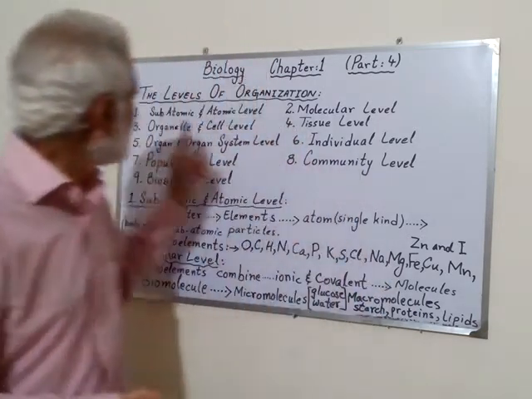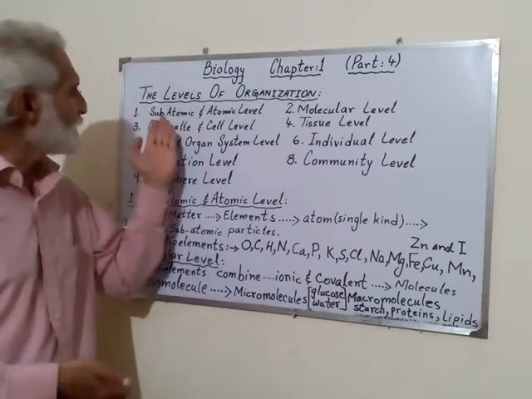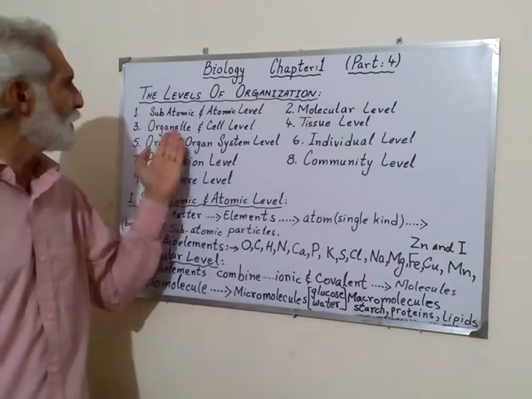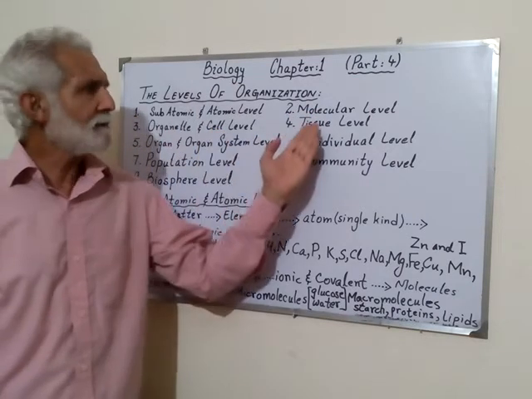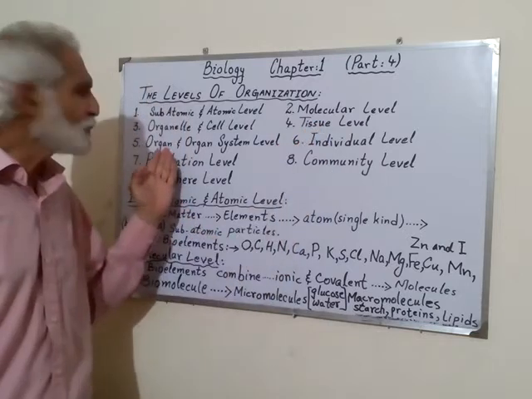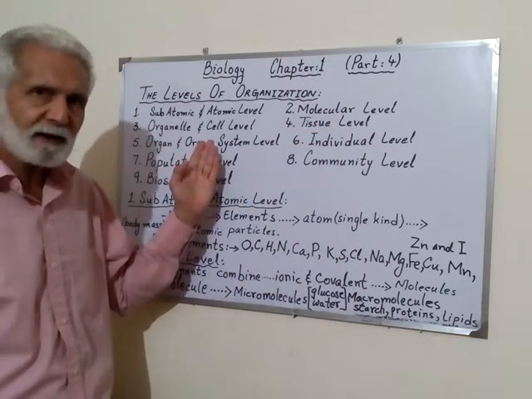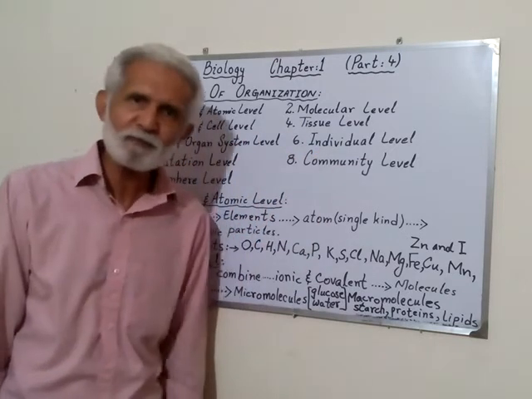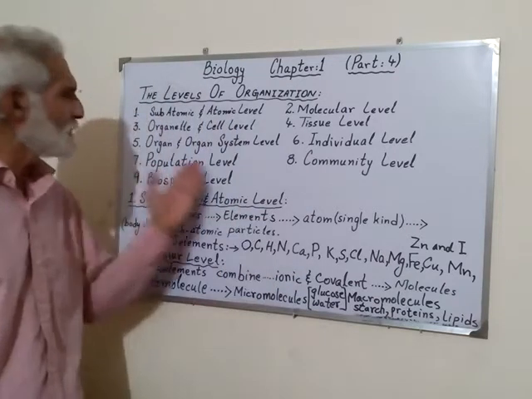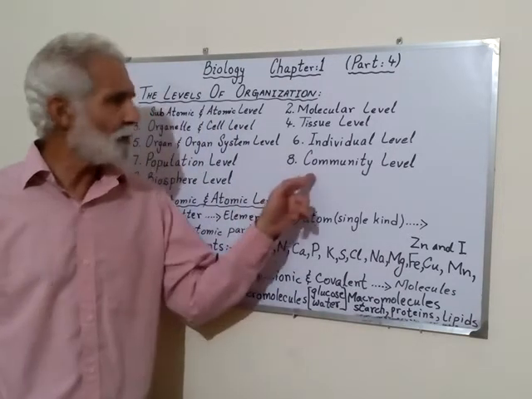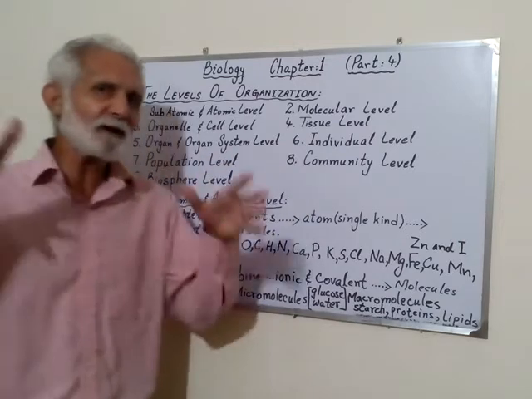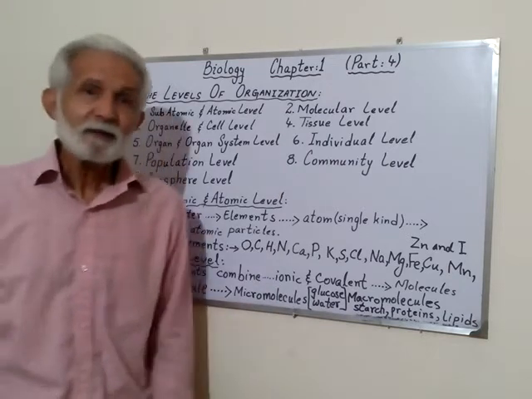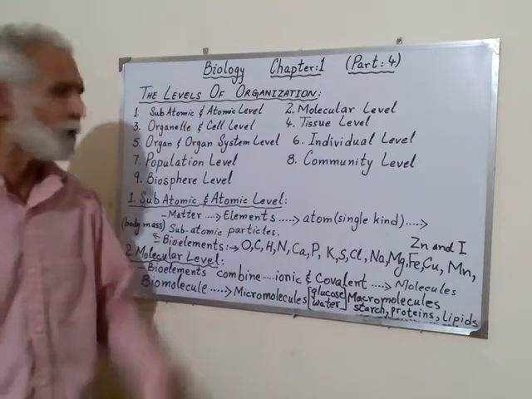So remember, there are 9 levels of organization. It starts from subatomic and atomic level. It jumps to molecular, then molecules form organelles and cell level, which combine together and form tissue level, then tissues combine and form organs, organs combine and make a body, that is organ system level, and then it becomes one individual. Individuals combine and form population, population changes into community, and the place on earth where the community lives is called biosphere level. So we will start from the first one, that is subatomic and atomic level.